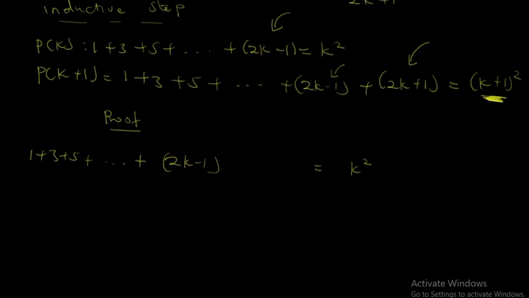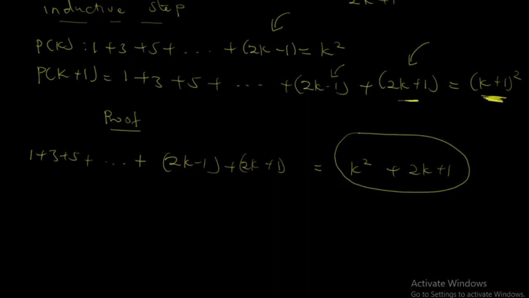So for us to prove the inductive step, which is P of k plus 1, you just bring in the substitution. After you substitute into this, this is what you had. You bring it to the other side, so you add 2k plus 1 to this side, and also add 2k plus 1 to this side. I hope you understood that. Then you focus on this and simplify.